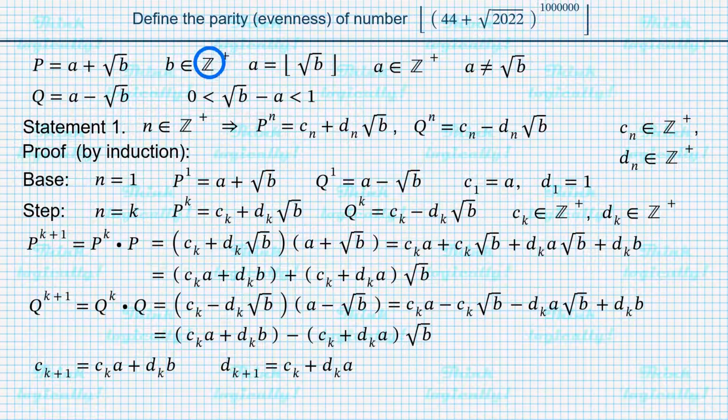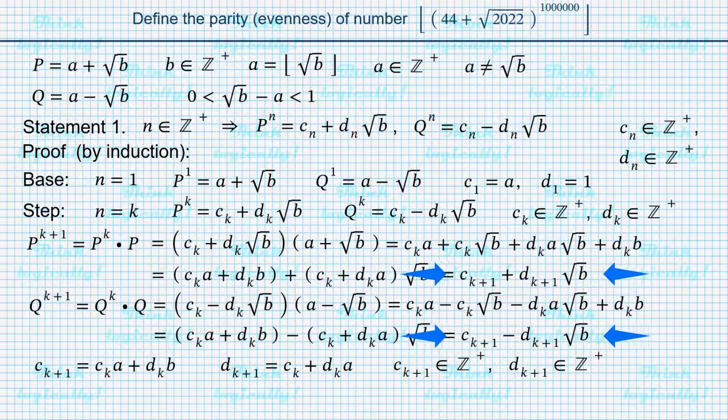Since a, b, c sub k and d sub k are positive integers, c sub k plus 1 and d sub k plus 1 are positive integers as well. The only thing remaining is to express p to the power of k plus 1 and q to the power of k plus 1 in terms of c sub k plus 1 and d sub k plus 1. We obtained exactly what was needed to complete the step case, so the statement is proven.